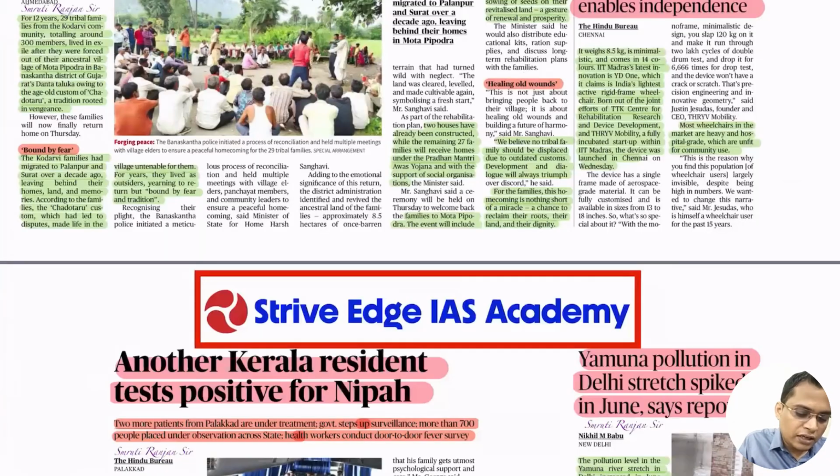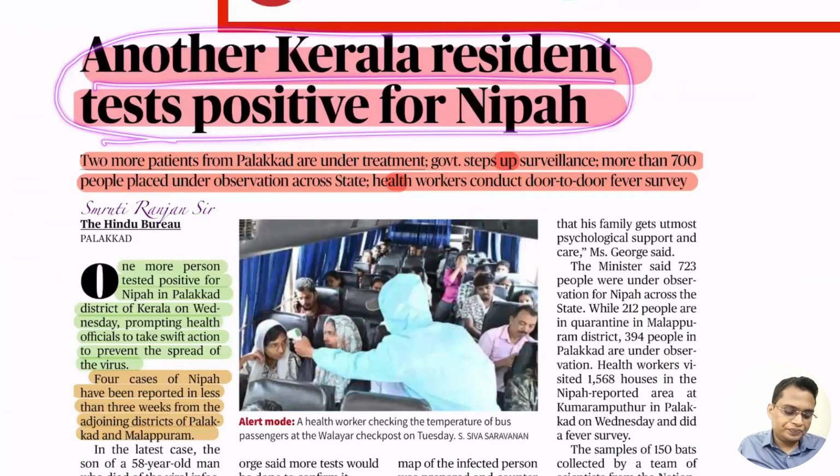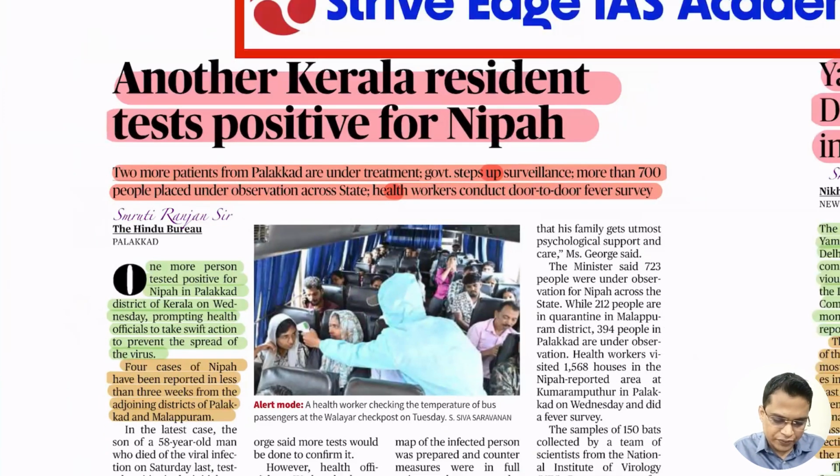So next is another Kerala resident testing positive for the Nipah virus. So dear students, I am expecting a case study on Nipah virus in the UPSC ethics paper. Because Nipah virus is quite in the news, they might ask, let's say you are the DM of a particular area, and in that area the Nipah virus is spreading very rapidly. How are you going to tackle the spread of the Nipah virus?